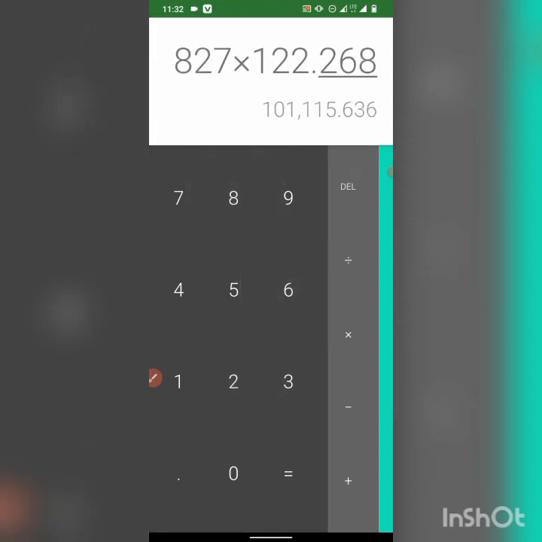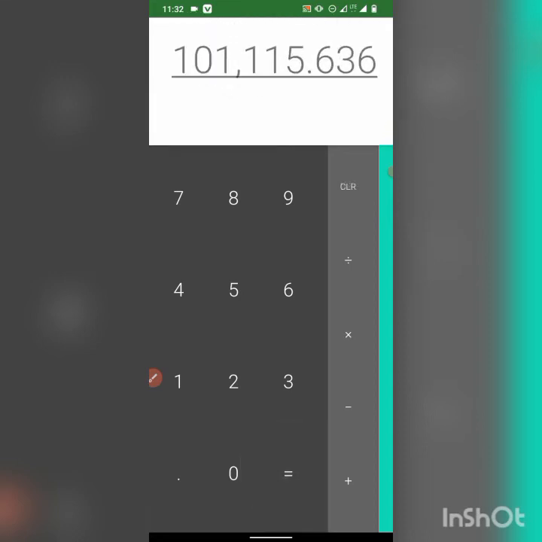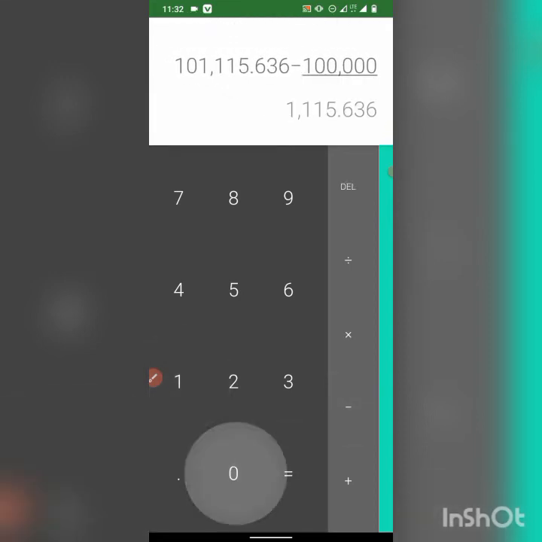Okay, so remember we bought with 100,000, so minus 100,000, you have a profit of 1,115 naira. We can say the 6 kobo is negligible, but 6 kobo nonetheless. So that becomes your profit for that particular transaction.